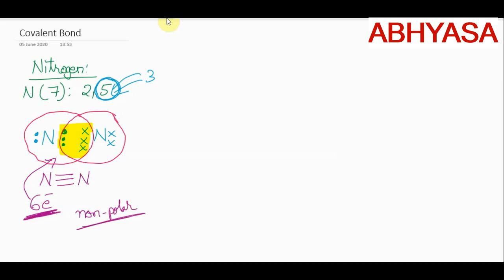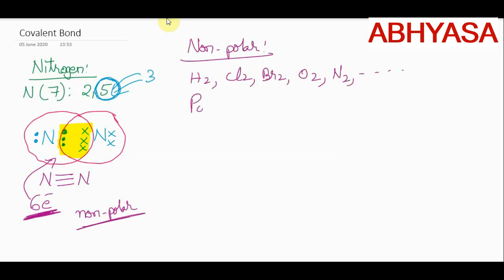So let me give you the examples of non-polar covalent bond at one place. So what will be the examples? I can write hydrogen, I can write chlorine, I can write even bromine and so on, same kind of examples. I can write oxygen, I can write nitrogen and so on. Then what will be the examples of polar covalent bond? Here, one example which we already covered is hydrogen chloride.